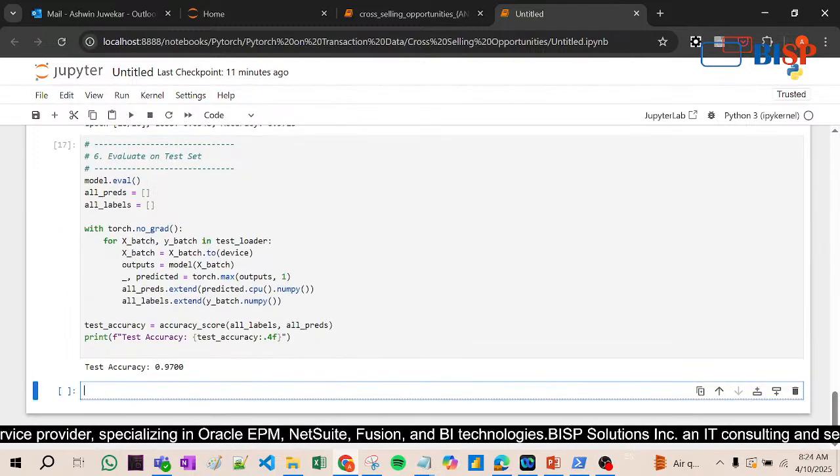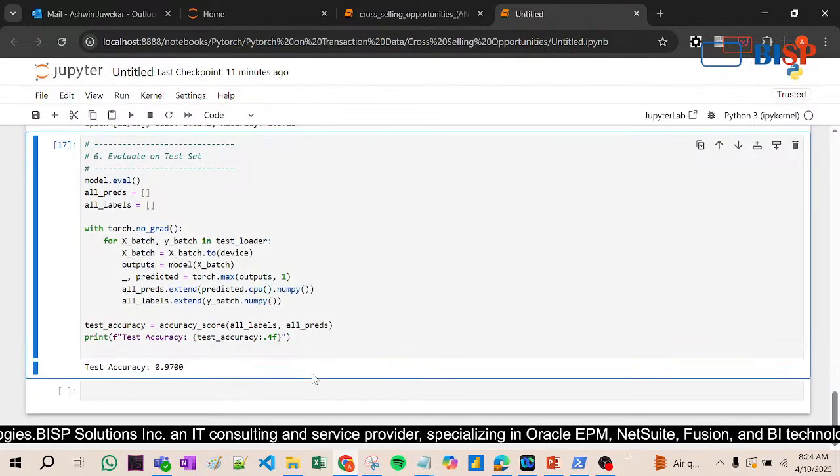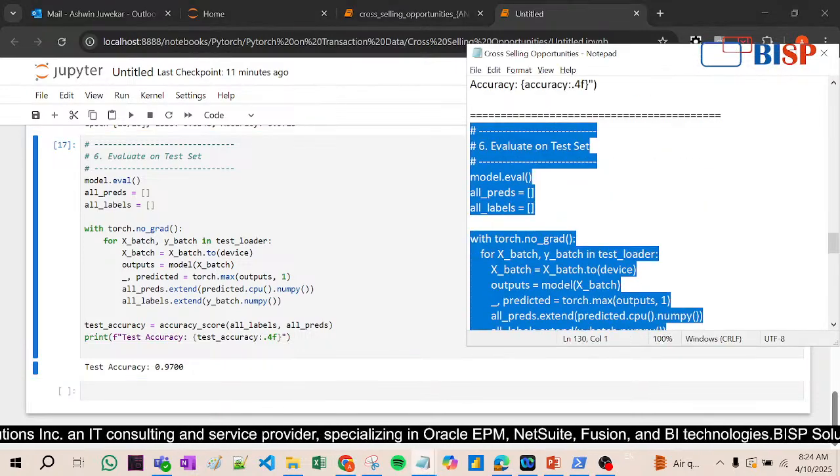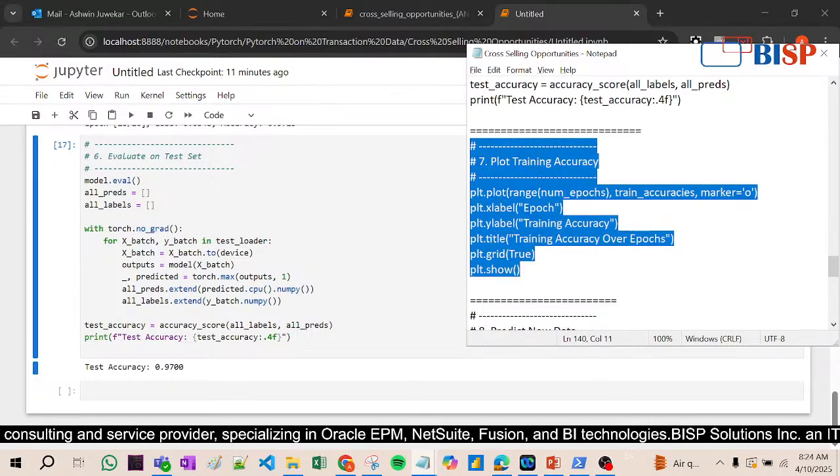Now here what we have done is evaluation, to check how capable our data and our model are. We created a function, inserted the data, and now we have seen that this is 97% accurate. Now we are going to plot this data.